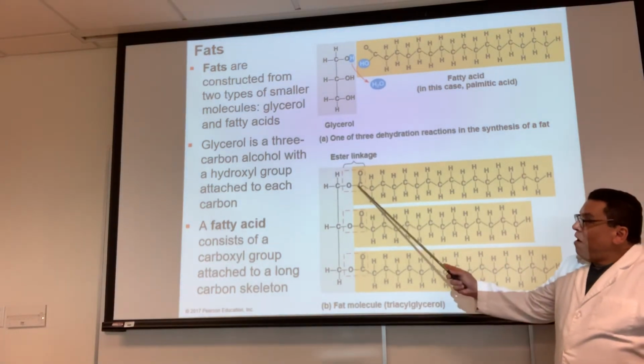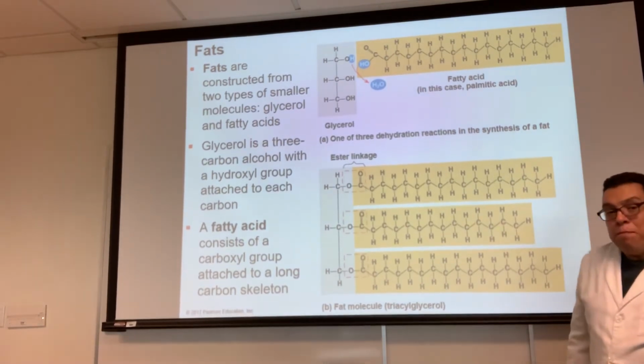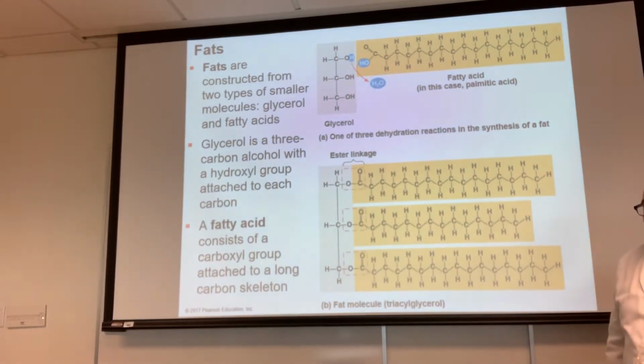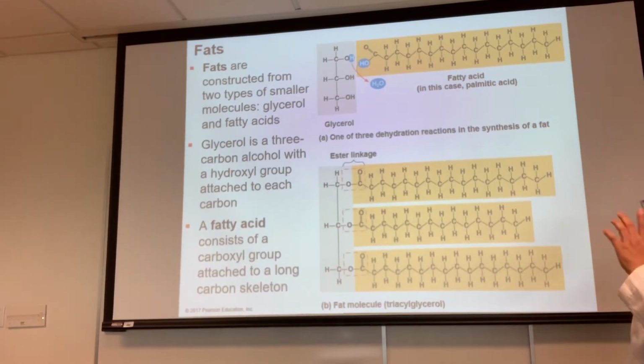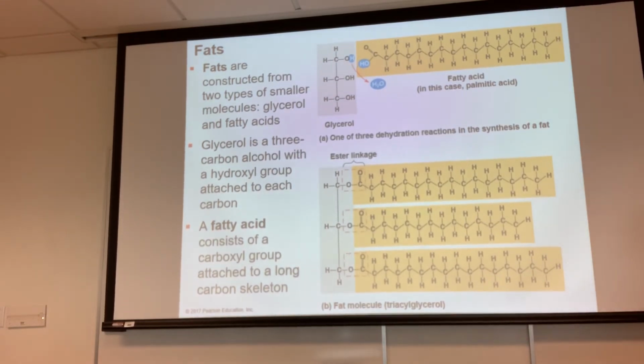So the name of the bond here is ester. The type of bond is also covalent. How was it made? Dehydration. Same thing. So now you can have 3 fatty acids attached.